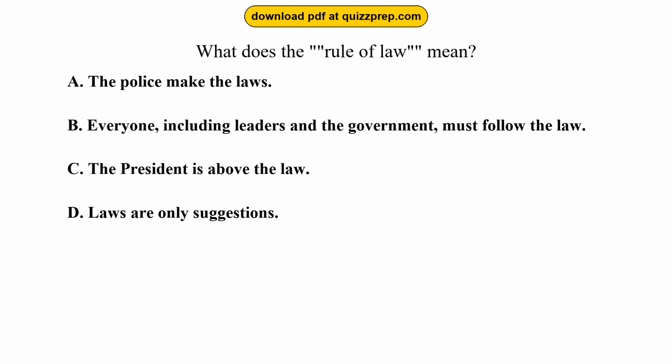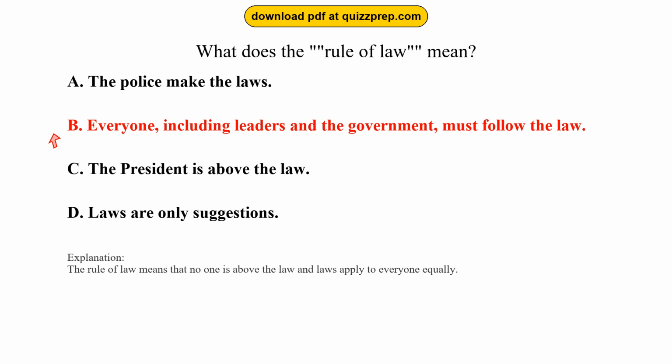Option B, everyone, including leaders and the government, must follow the law. Option C, the President is above the law. Option D, laws are only suggestions. The correct answer is option B, everyone, including leaders and the government, must follow the law. The rule of law means that no one is above the law and laws apply to everyone equally.